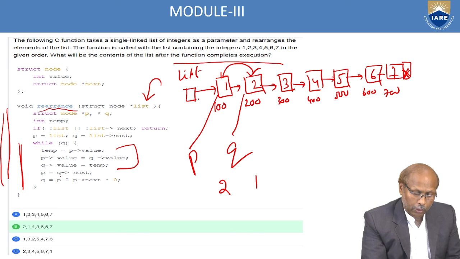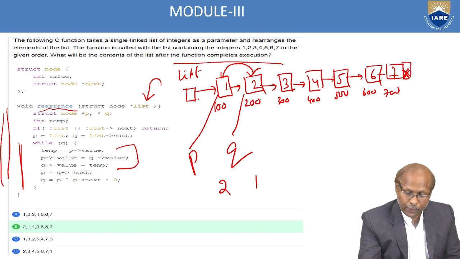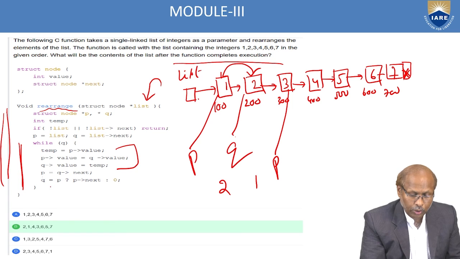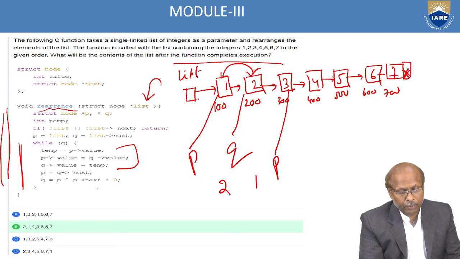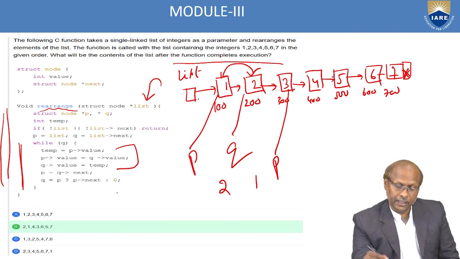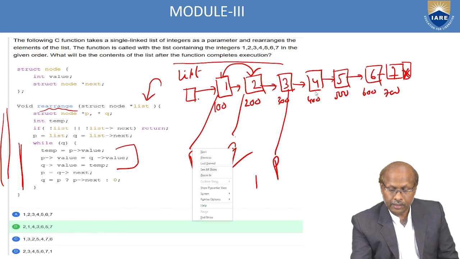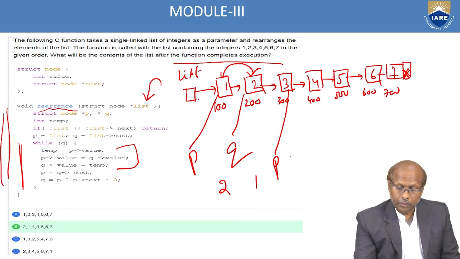Again, P equal to Q of next. P comes to Q of next. Q of next means here. That means P comes here. And Q equal to P of next if P of next is not null. But here it is not null, so Q comes to P of next. P of next means here. So P is pointing here and Q is pointing here.